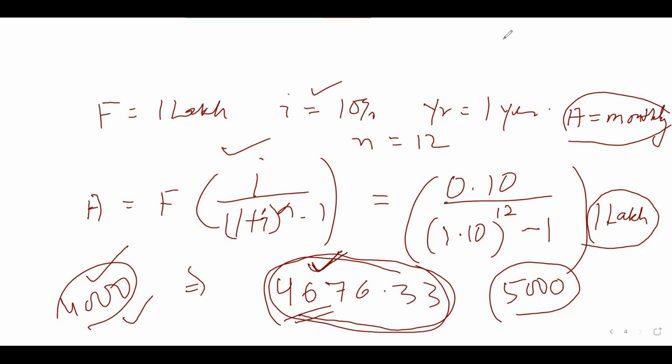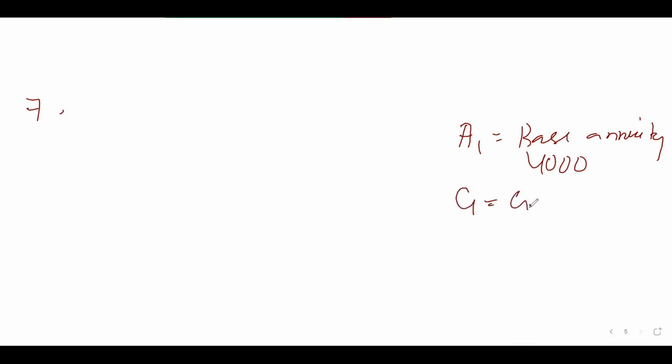So any other formula you want? The seventh formula is about your gradient. The derivation of the seventh formula I'm going to send you today. It is for an investment in which, suppose you have invested some amount in the first year. For example, we call it the base annuity. Suppose you have invested 4,000 in a scheme, and after that you are going to increase the investment every year by a certain amount, which is known as your gradient.